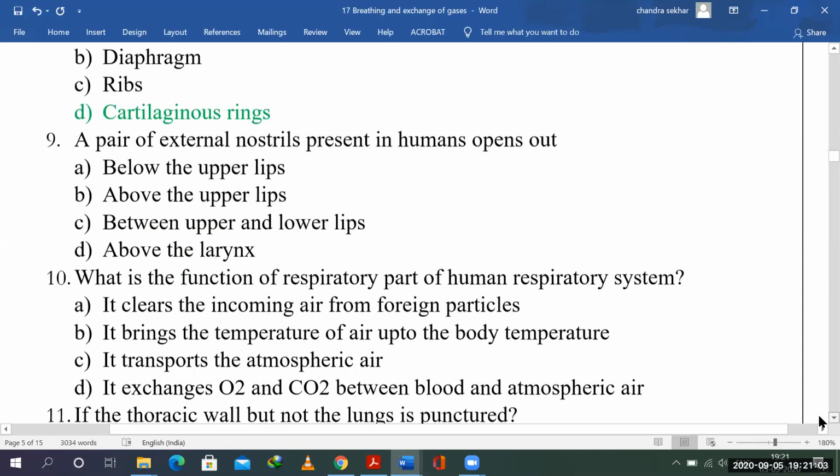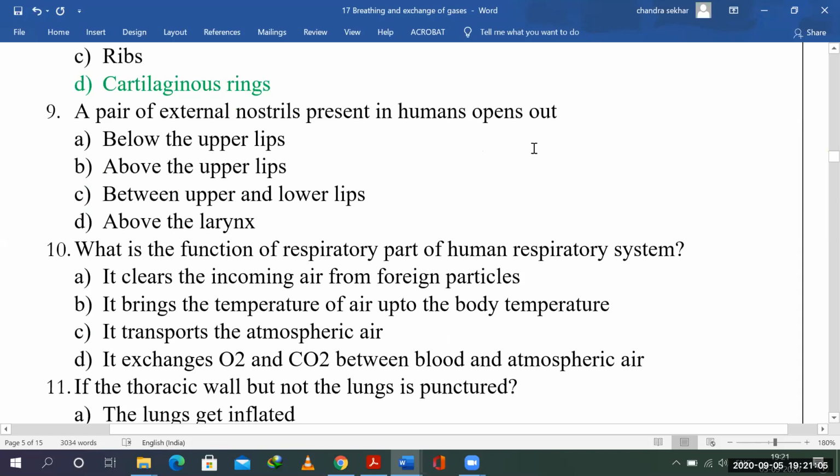Now, a pair of external nostrils in humans opens out where? The location: below the upper lips, above the upper lips, between the upper and lower lips, or above the larynx. So it's easy, right? Is it between the upper and lower lips? We have the mouth there. Above the larynx, no, right? Above the larynx we have the pharynx.